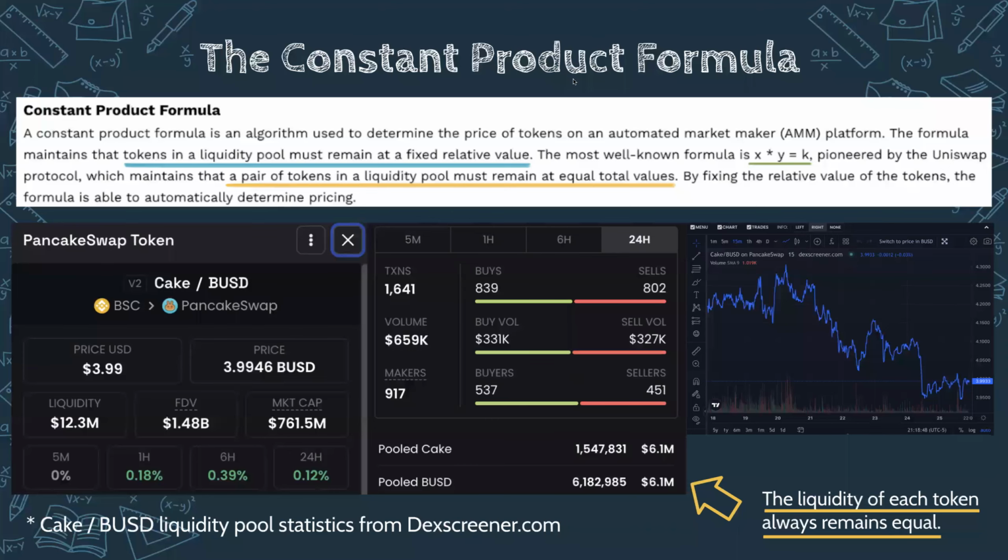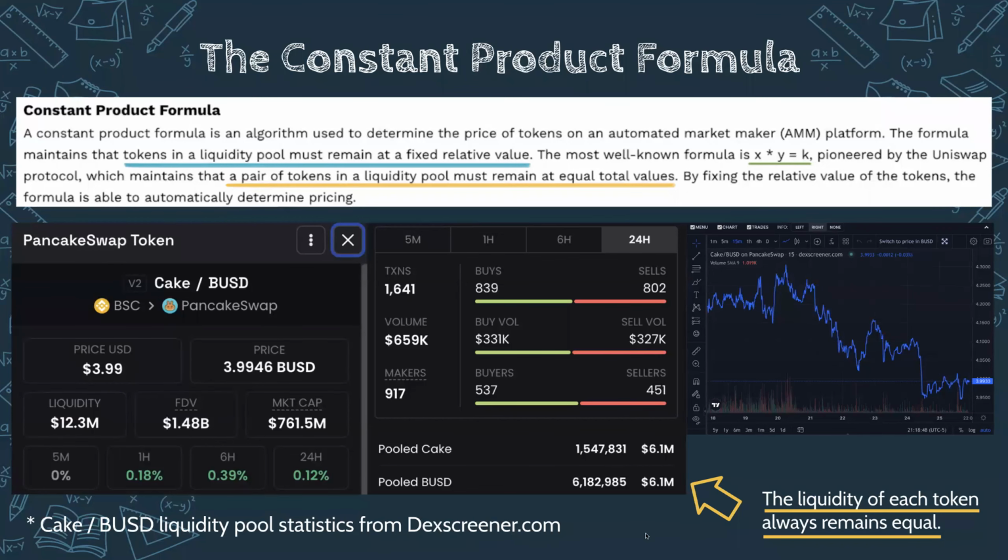Guys, just to bring you back to that constant product formula, a couple things to know before we dive in. When you have a liquidity pool, the value of that K, that constant, is fixed. So we have just X times Y equals K. Another thing that is really important to remember is that the liquidity is always equal between the two assets.